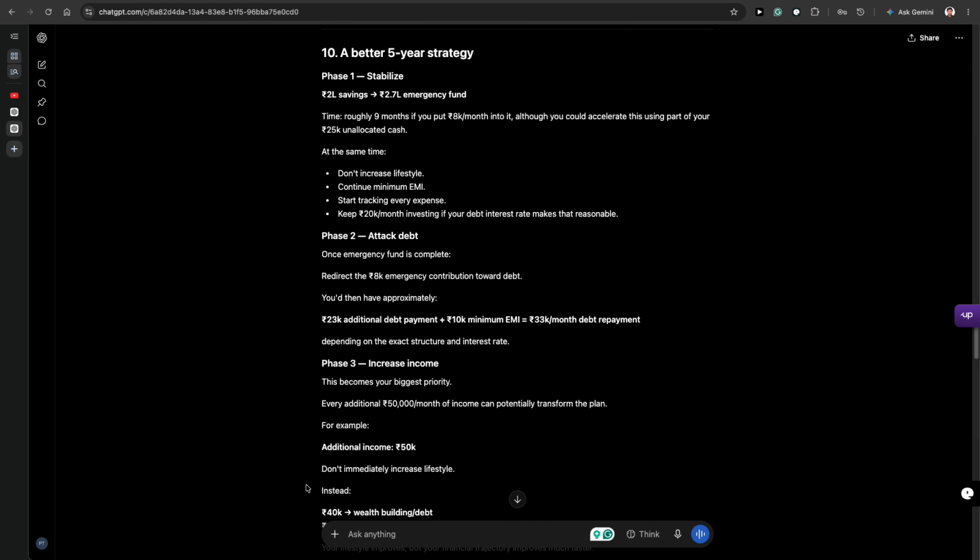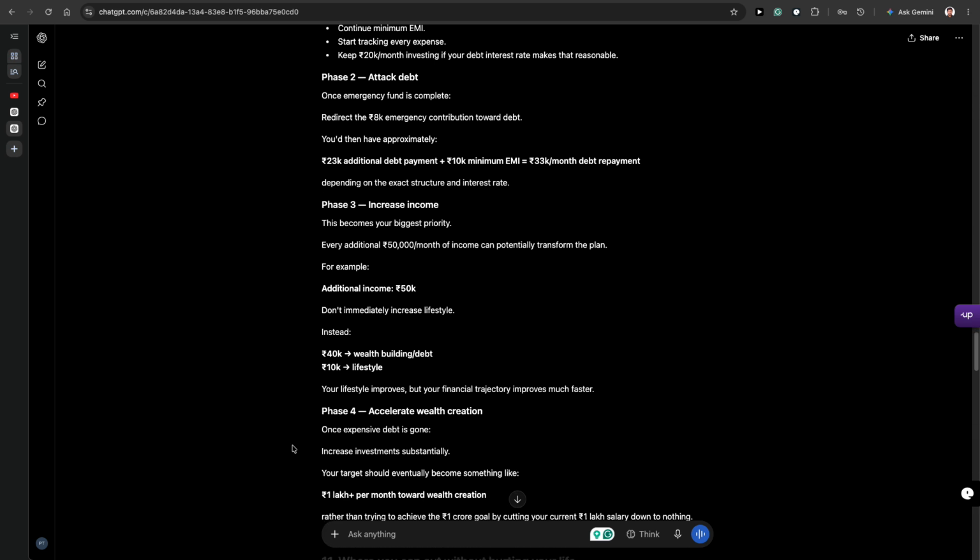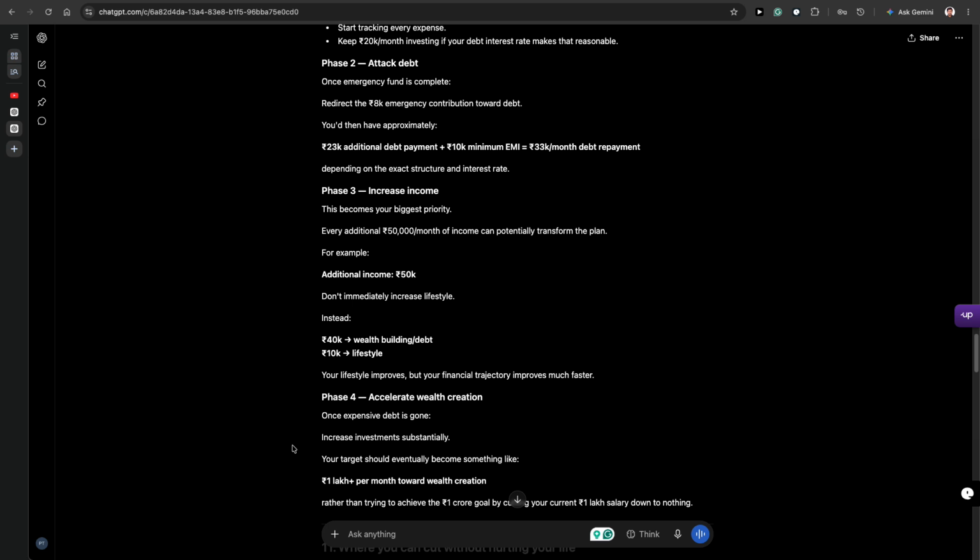Attack debt. Once the emergency fund is complete, redirect the 8k emergency contribution to the debt. You will gradually have approximately 23k additional debt payment plus 10k minimum EMI, so 33k debt repayment, depending on the exact structure of the interest rate. Increase income. This is the biggest priority. Every additional 50k per month of income can potentially transform the plan. With the additional 50k, don't immediately increase lifestyle. Instead, 40k to wealth building and debt, 10k to lifestyle. Your lifestyle improves, but your financial trajectory improves much faster.